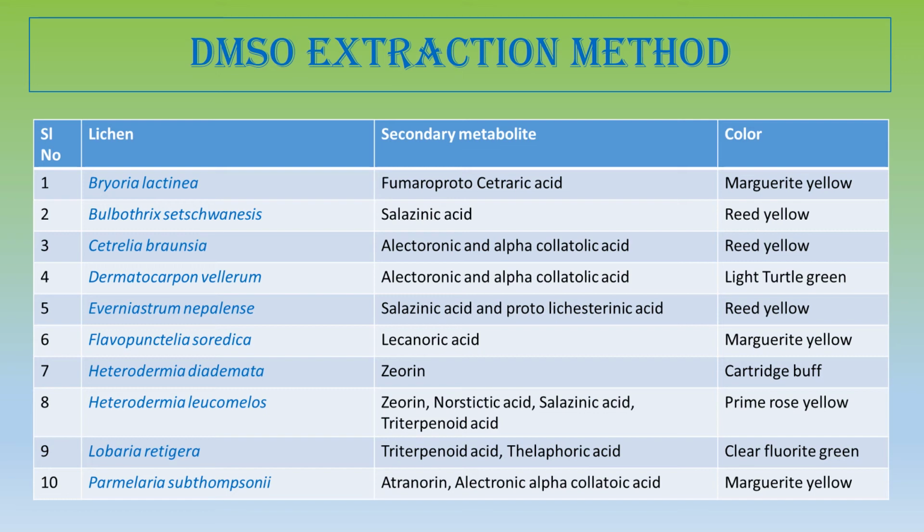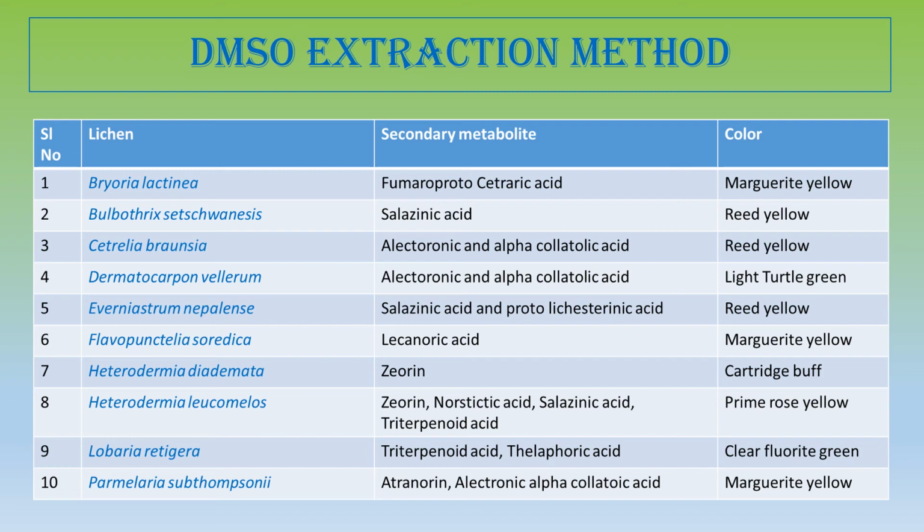Dermatocarpton villerum, this temperate region lichen, produces light turtle green color. Everniestrum nepalensis. This is a very endangered species of lichen, and it produces red yellow color by the DMSO extraction method. Flavopunctalia soredica. This is a very hardy species of lichen, and this produces marguerite yellow color by the DMSO method.